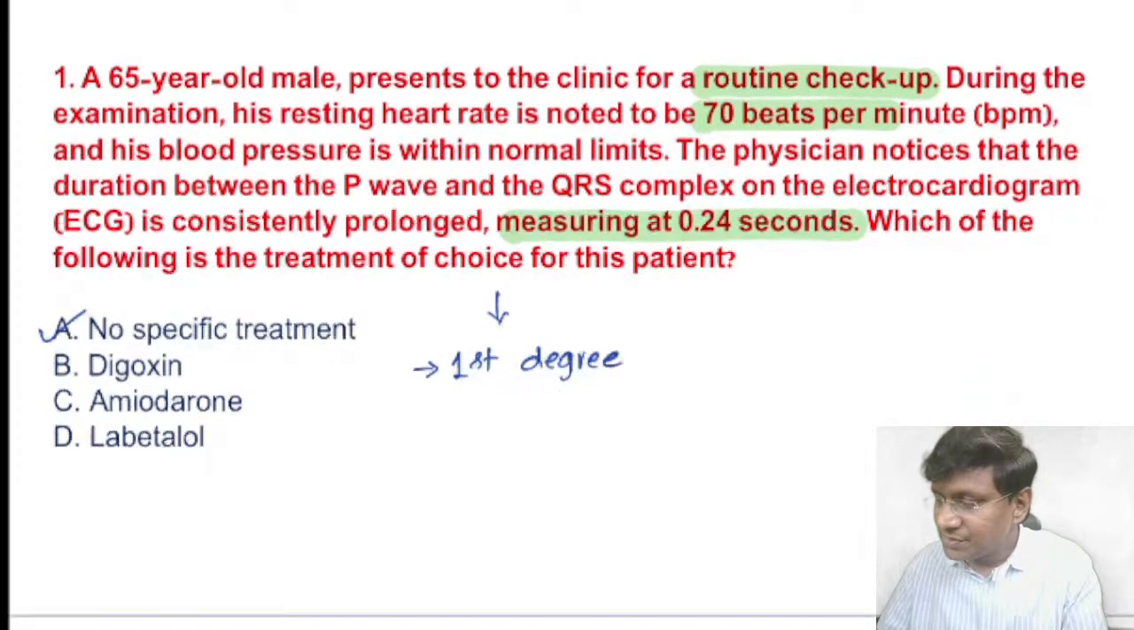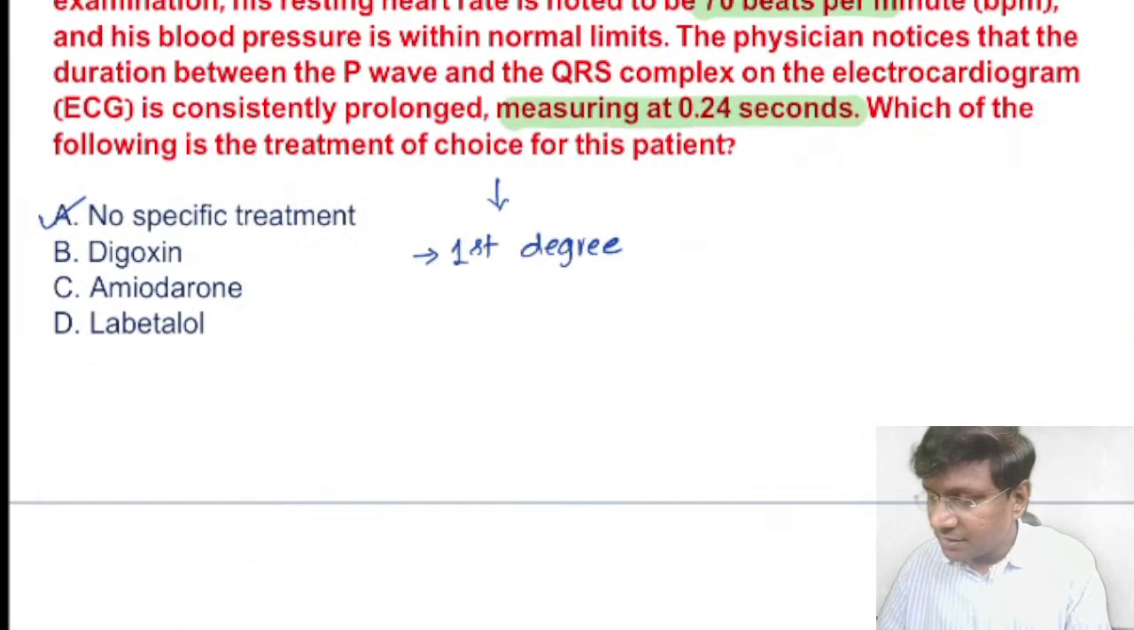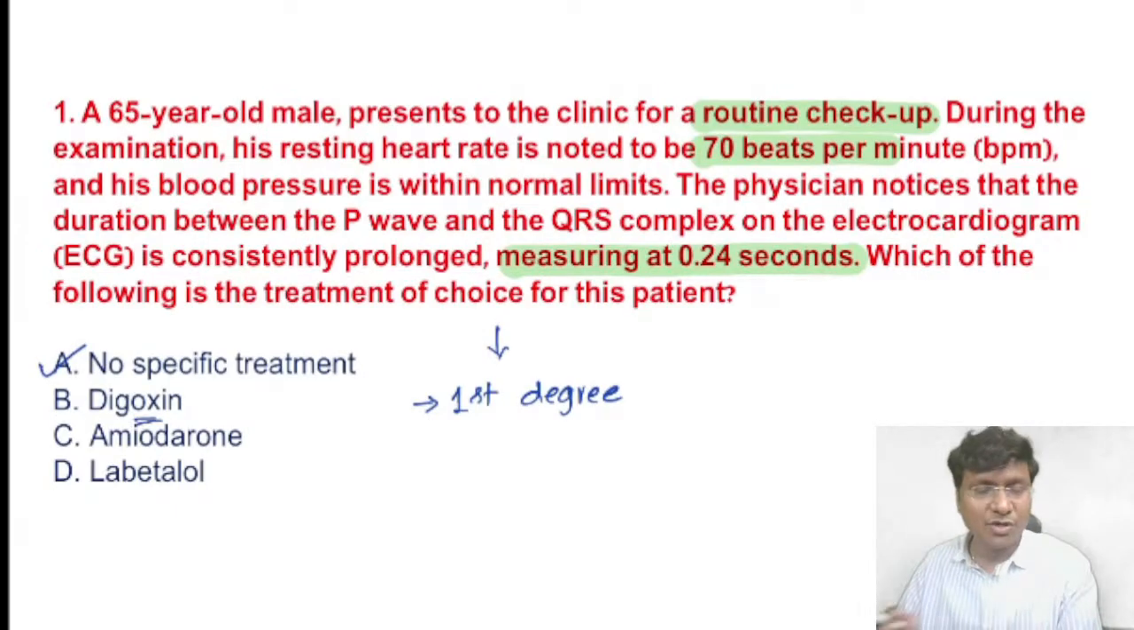Whereas you take the other scenarios, like do we give digoxin in case of AV blocks? We don't give digoxin at all in case of AV blocks. If we give digoxin, it will further precipitate the AV block, so digoxin is completely out of the choice in any of the AV block. Amiodarone is a class 3 anti-arrhythmic drug. It is not used in the treatment of the AV blocks. Amiodarone is the drug of choice in case of a hemodynamically stable VT, ventricular tachycardia.